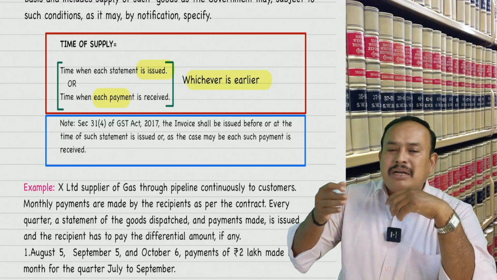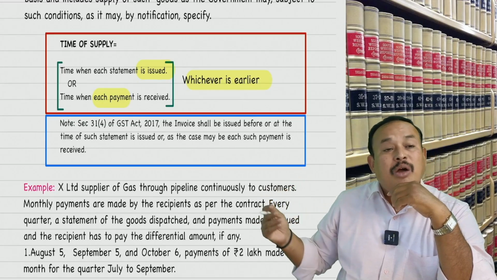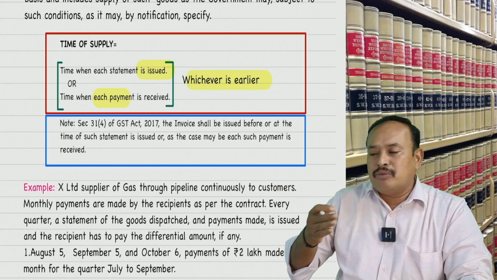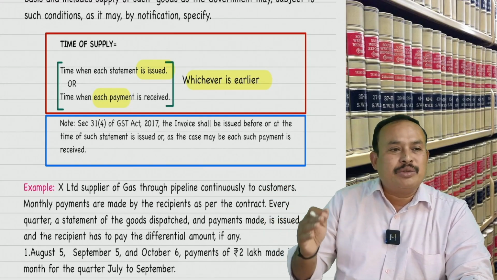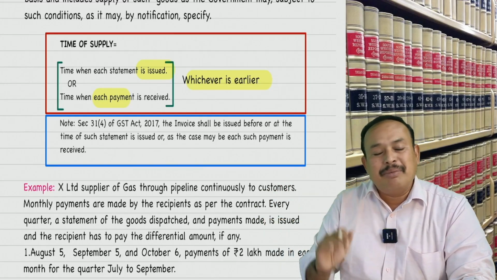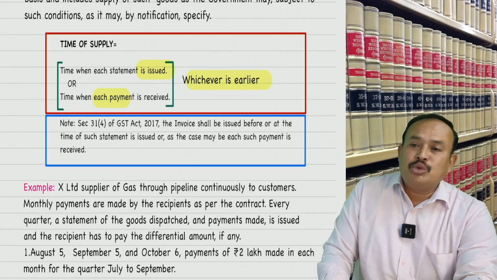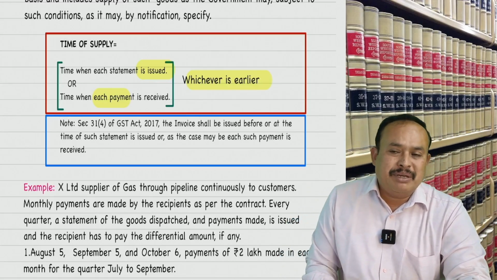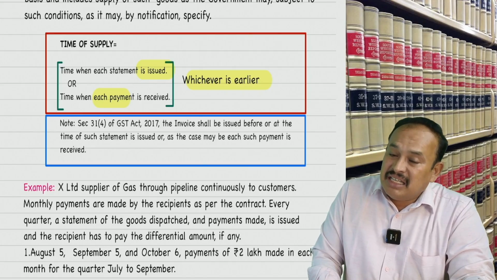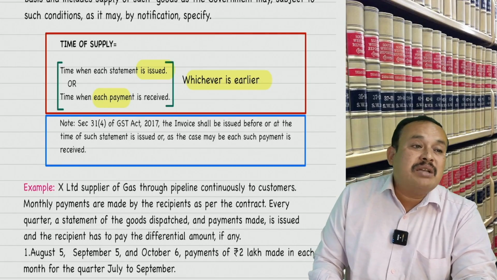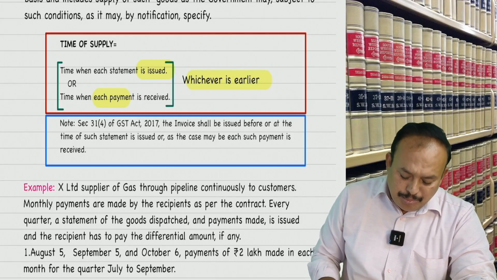If goods are sent on a continuous basis, continuous supply of goods, what is the time of supply? Part completion, part time of supply. How to understand? Part completion: 1 month completed, statement issued, date of statement. For the part payment received, among the two dates, date of statement and date of payment, whichever is earlier is the time of supply. One simple example is in front of you.